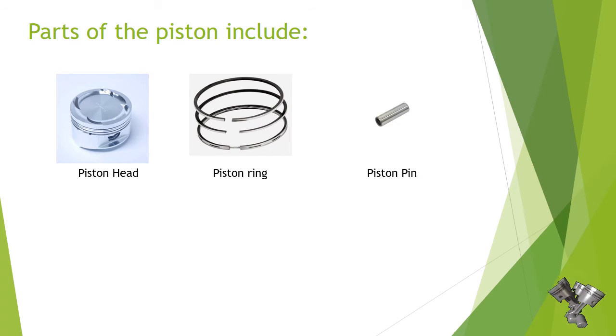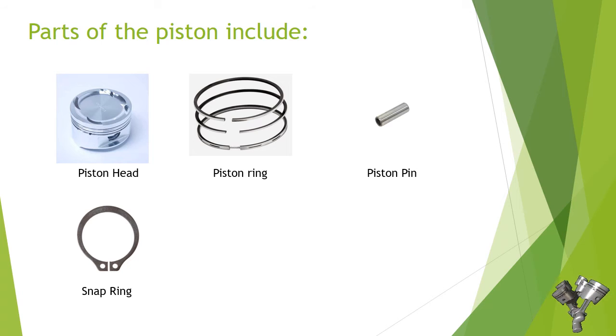Number 3. Piston pin. Piston pin is a part of a piston located inside the piston cavity. The shaft is cylindrical and has a hole in the center as the engine oil circulation space that lubricates the piston. The function of this piston pin is as a hook between the piston and the piston rod.